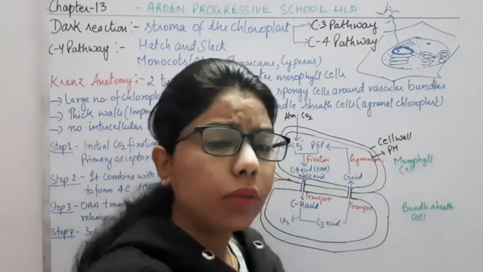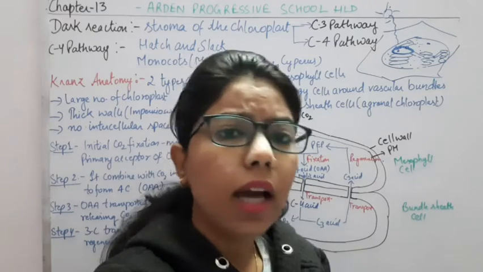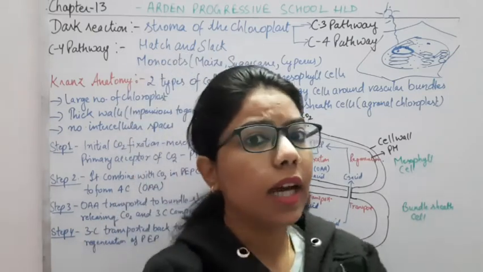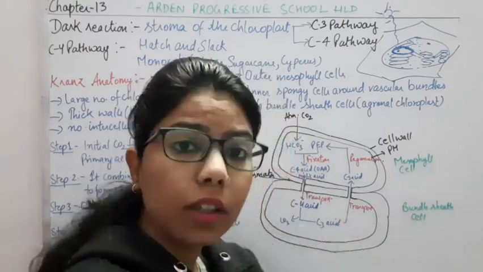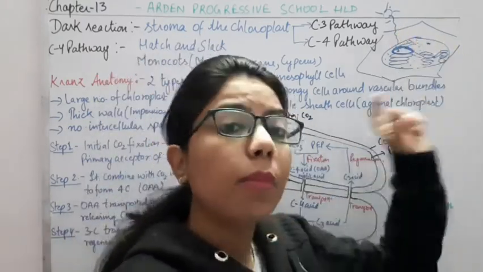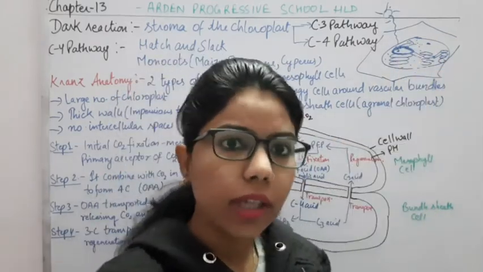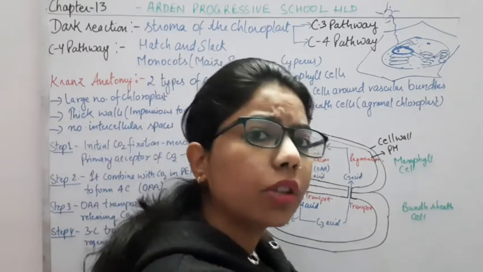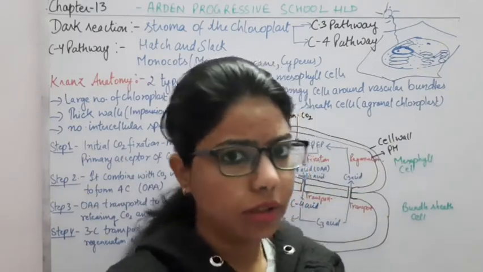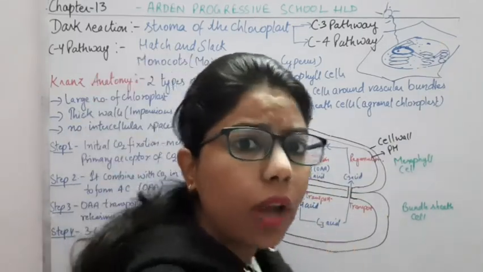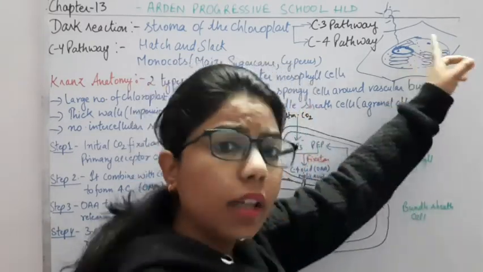This is the stroma of the chloroplast. In this stroma, the next phase will take place, that is the dark reaction. Again I am saying, dark reaction doesn't mean that it happens in the dark. It means that it is not directly dependent on light, but light is essential. If light is not there, there will be no light reaction, and if there is no light reaction, there will be no production of ATP and NADPH. Ultimately, there will be no dark reaction. So directly it doesn't require sunlight, but indirectly it does.